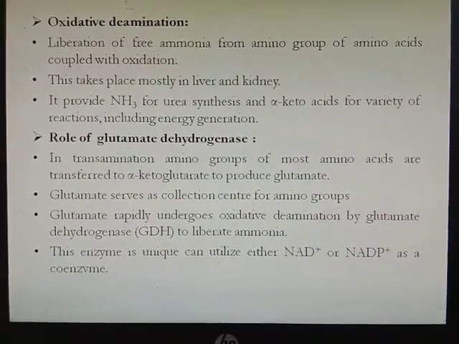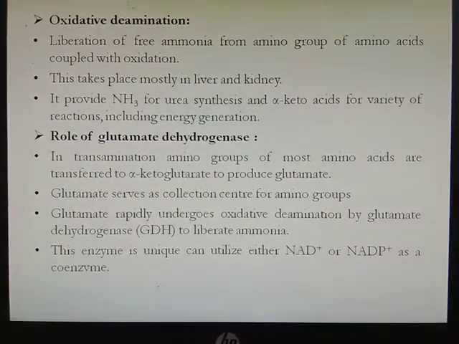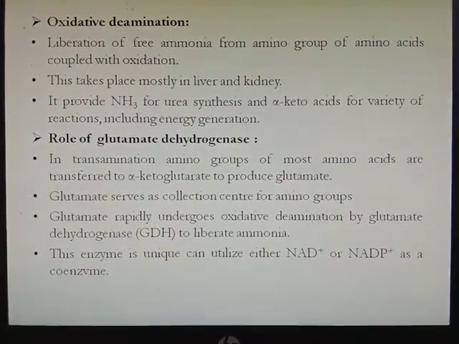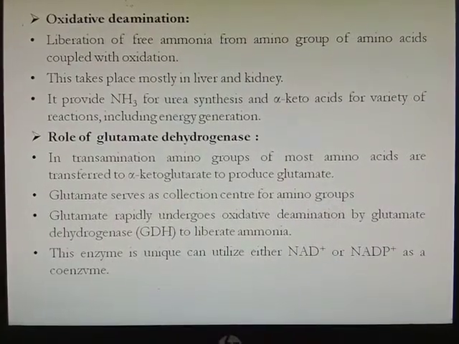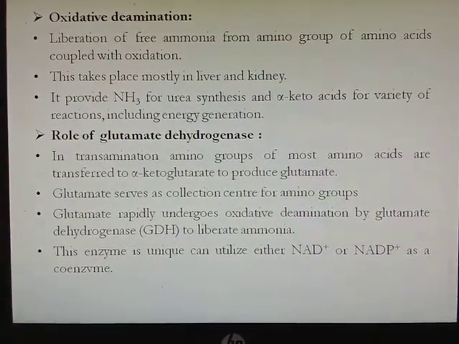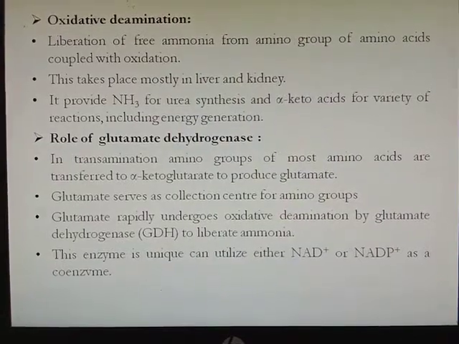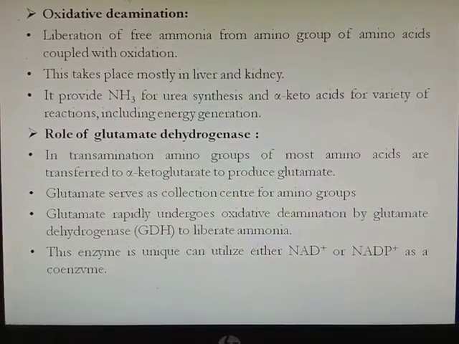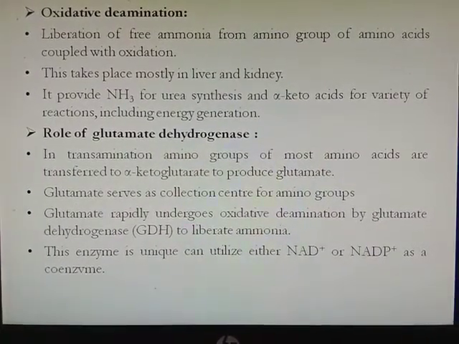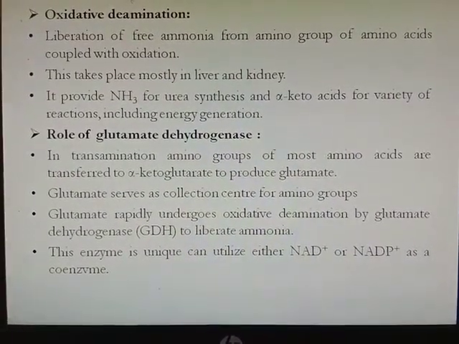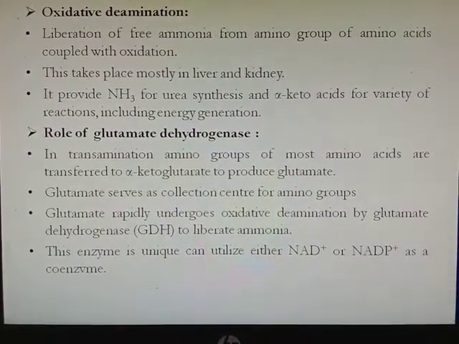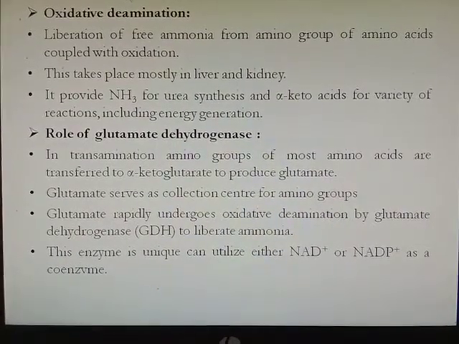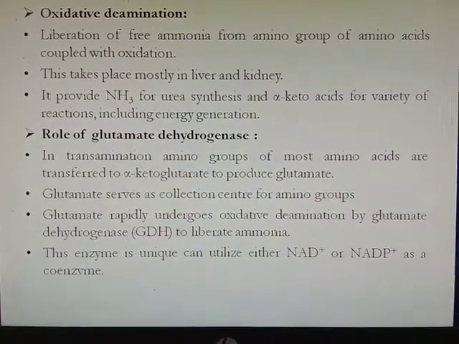Then oxidative deamination. In deamination there are two types, either oxidative or non-oxidative. So first is oxidative deamination: liberation of free ammonia from the amino group of an amino acid coupled with oxidation. This oxidative deamination mostly takes place in liver and kidney, and it provides the ammonia for urea synthesis and keto acid for a variety of reactions including energy generation. So this oxidative deamination takes place by the enzyme glutamate dehydrogenase.